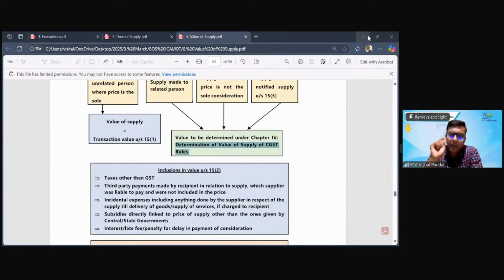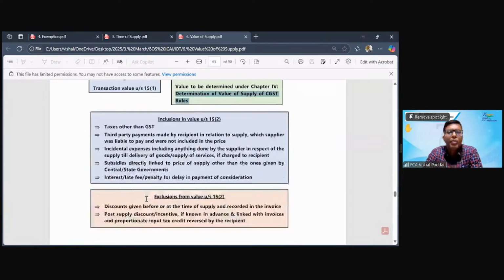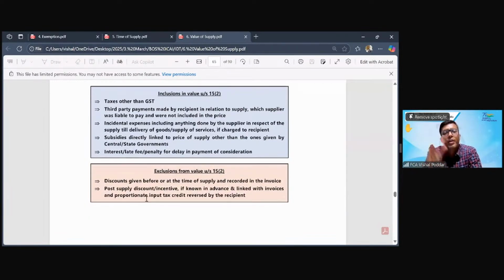Understood? Now, when this transaction value is accepted because all the three conditions are satisfied, 15.2 deals with certain things that have to be included. Included means you have to ensure that these are part of the price. Now, mainly in practical questions, the question is whether included means we have to add it. Answer is you don't have to add it always. It has to be included means if these amounts are already added or part of your transaction value, you don't have to add it again.